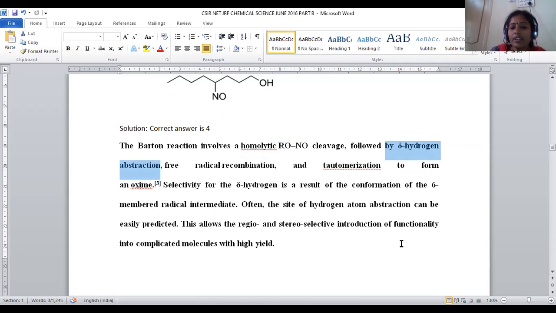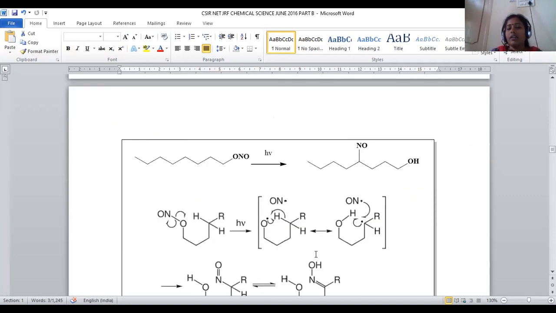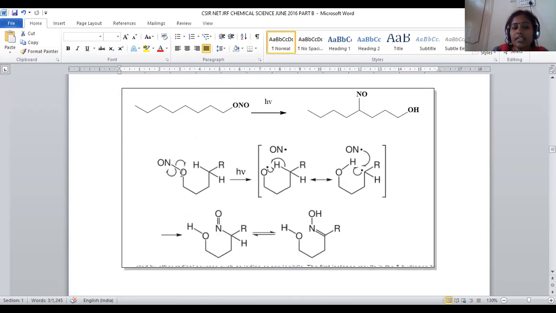From that we will get a nitroso hydroxyl compound in the final product. So here, ONO, upon treating with h nu conditions, delta nitroso group will be generated, and here a terminal hydroxy group is there. How the reaction proceeded, let us see.